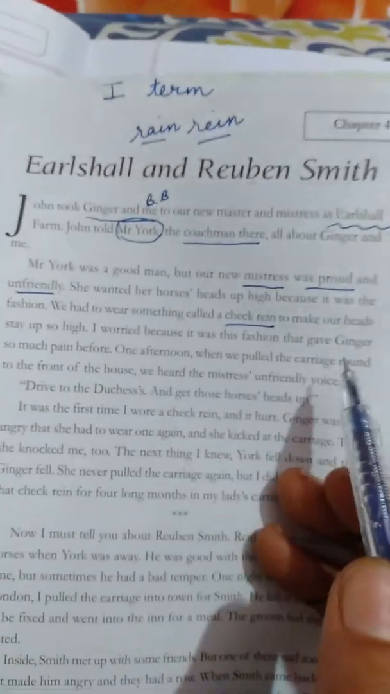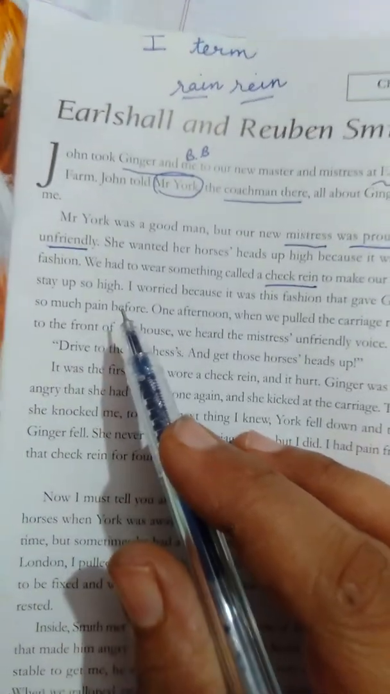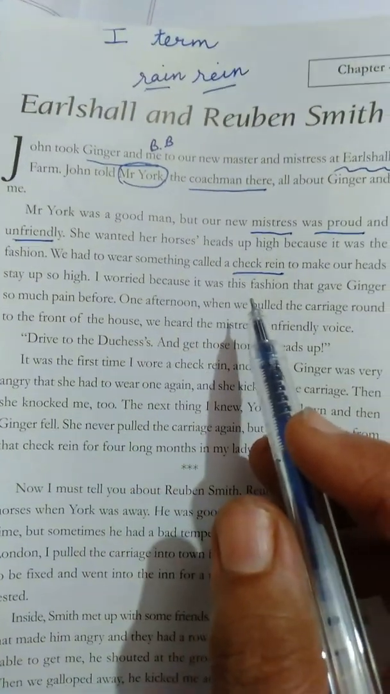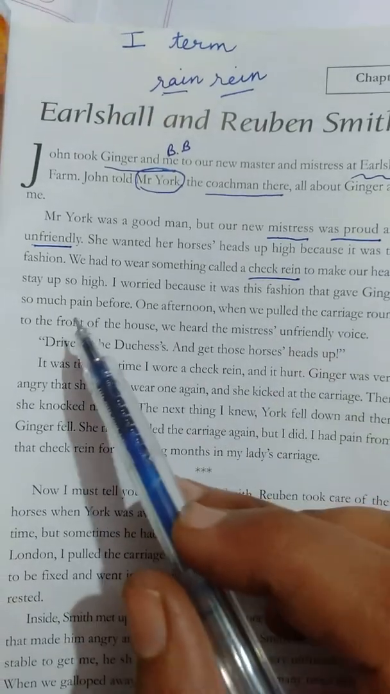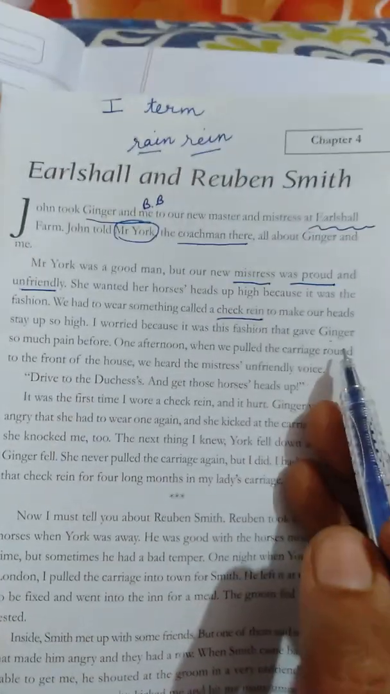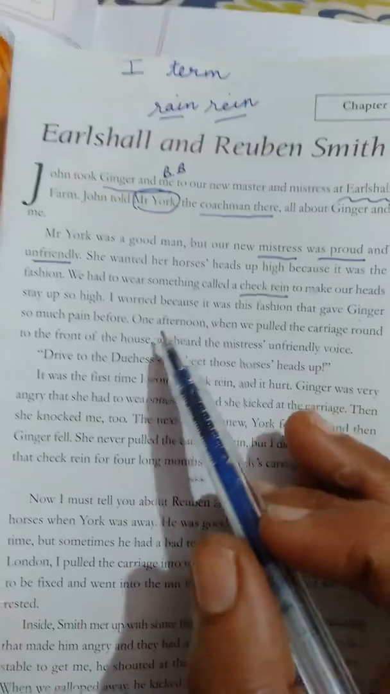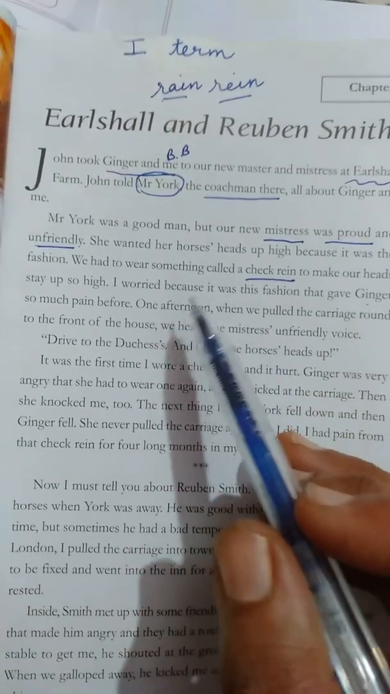Yes, we had to wear something called a check rein to make our heads stay up so high. I worried because it was this fashion that gave Ginger so much pain before. Even Ginger suffered this thing before also. So Black Beauty is telling, I was so much worried.